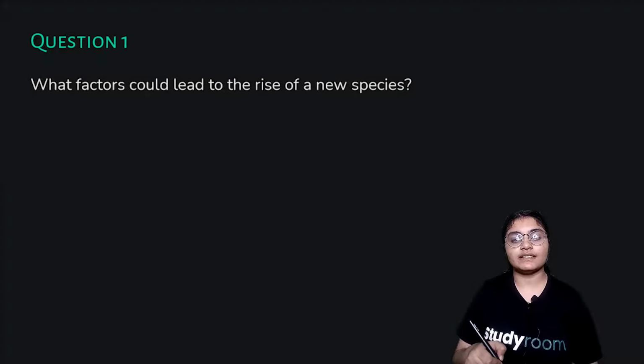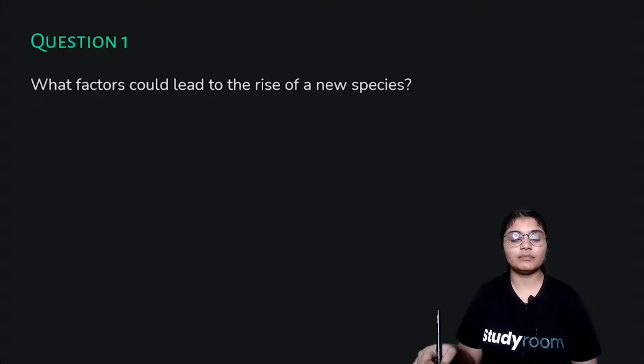Now we will be discussing the in-text questions. The first question is, what factors could lead to the rise of a new species? The factors that would lead to the rise of a new species are the following: geographical isolation of a population caused by various types of barriers. The second one was genetic drift, caused by drastic changes in the frequency of particular genes by chance alone. And the third one was variations caused in individuals due to natural selection.